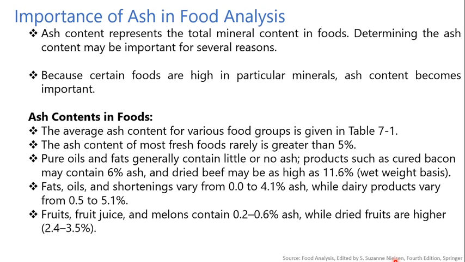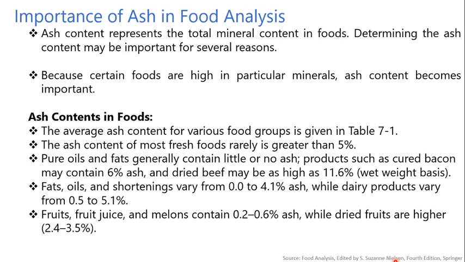Pure oils and fats generally contain little or no ash, while some other products such as bacon may contain 6% ash, and dried beef may be as high as 11.6% on a wet basis.